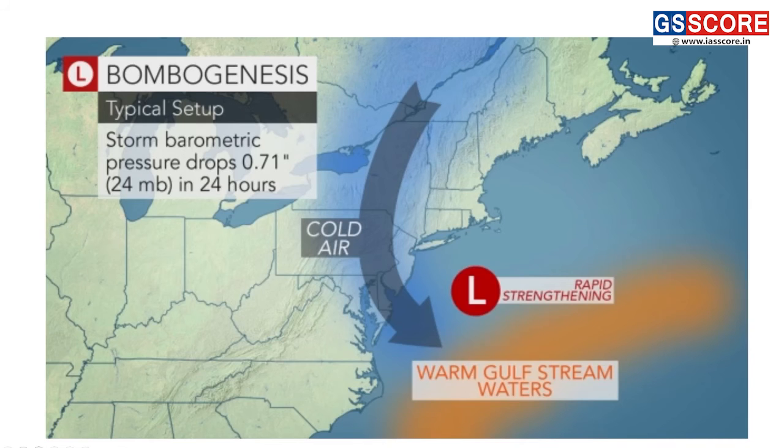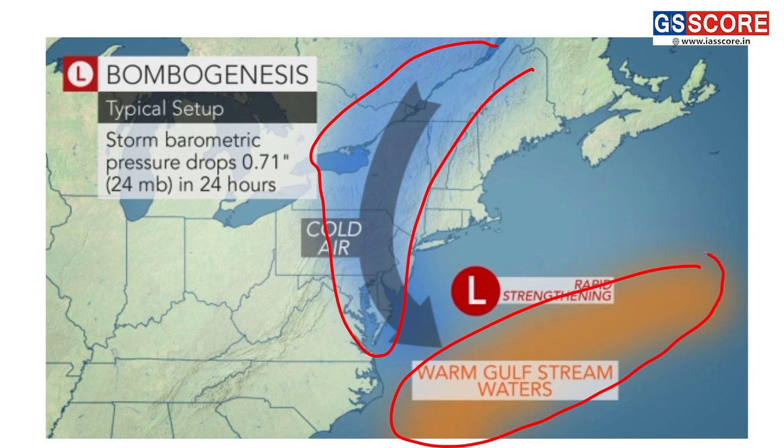Okay. Now, we can see this is a kind of condition. This is the cold air region. This is the warm air region. Warm air because of the Gulf Stream presence here, and the cold air because these are the polar winds. So this is the bomb cyclone. Its formation is also called bombogenesis.